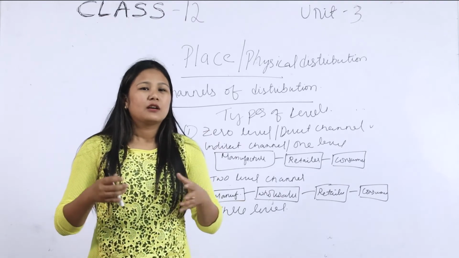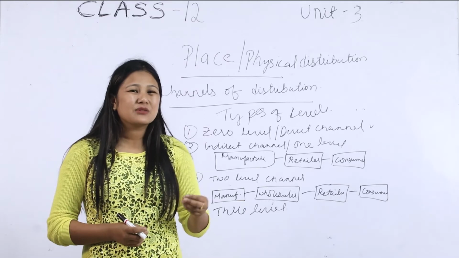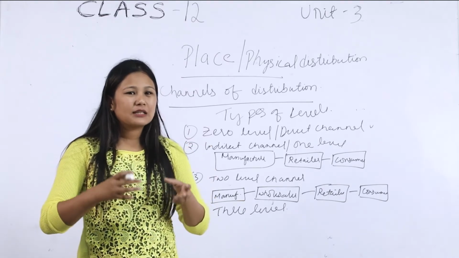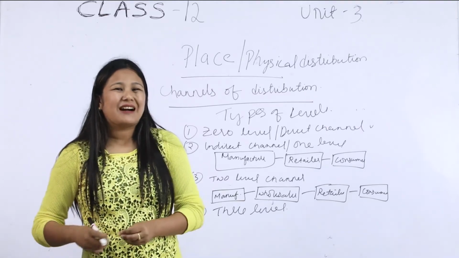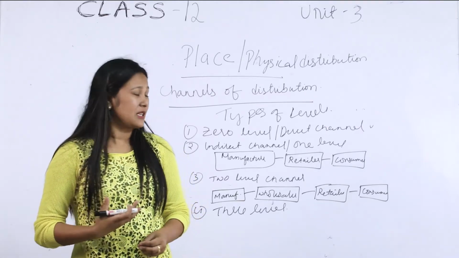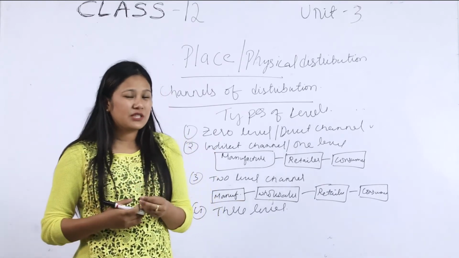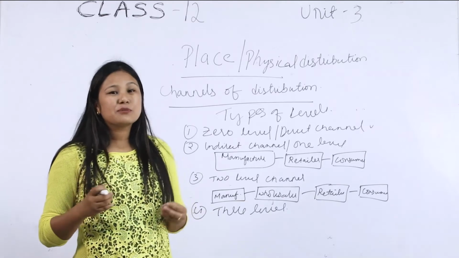We have learned about the different functions that the channel of distribution or the intermediaries perform. There are various channels that a product needs to go through in order to reach the ultimate consumer of that particular product. There are different levels and different types of channels of distribution. So let's look at the different types of channel.